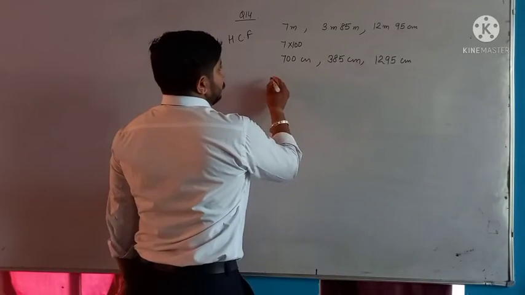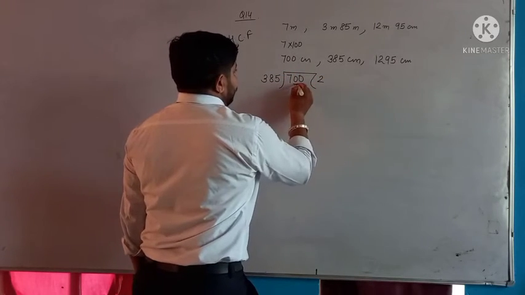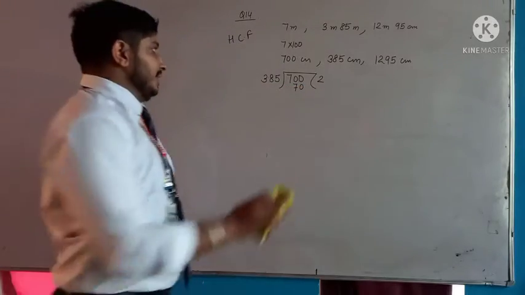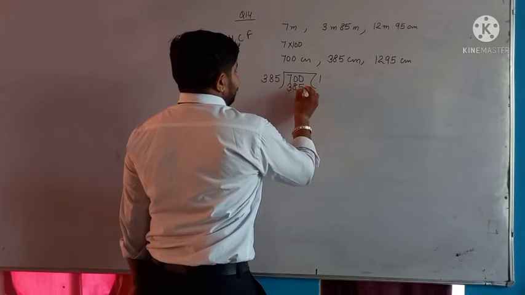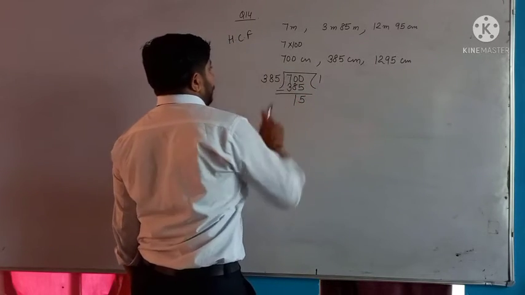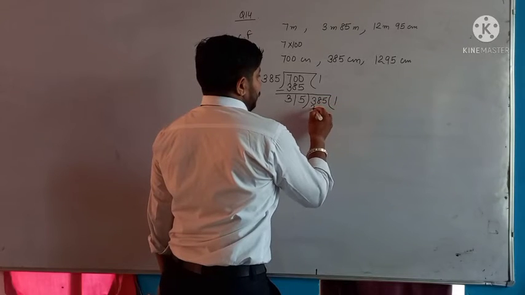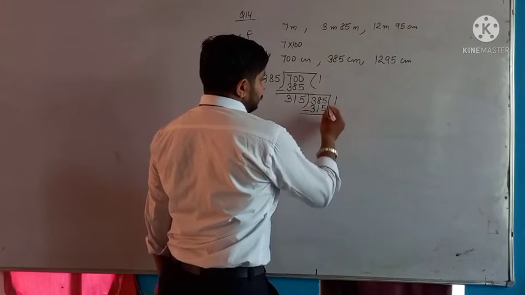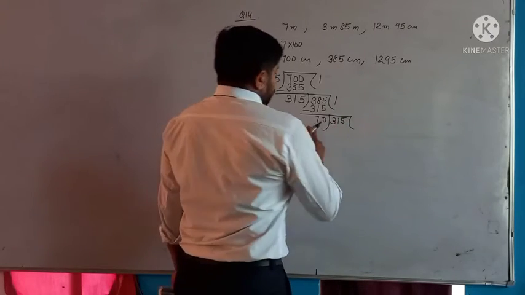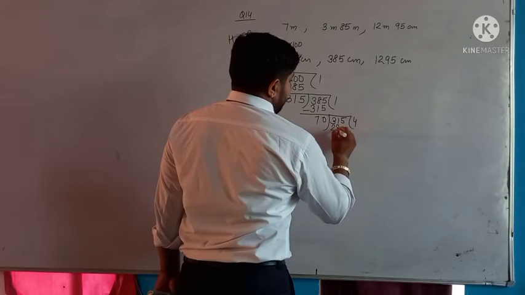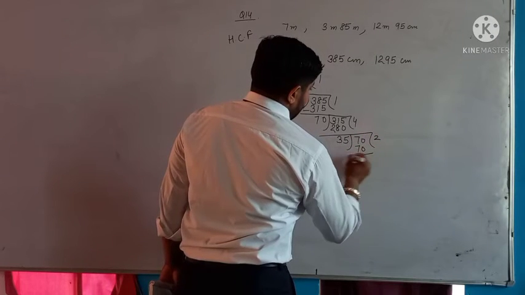So we write 385 outside and 700 inside. 1 times 385 is 385, subtract: 315. Then 315 comes here, 385 divided by 315 gives 1, remainder 70. Then 315 divided by 70: 4 sevens are 28, 0, then 35, 70 is too big, so 4, remainder 35. 35 twos are 70. So the HCF of 700 and 385 is 35.